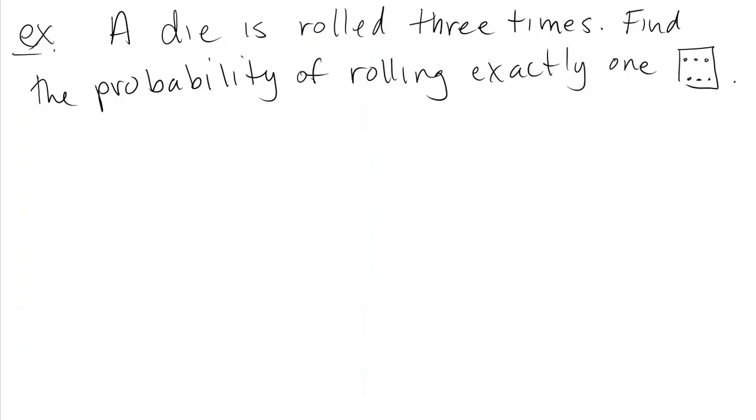Rather than having to write all that out, we can find this probability using the binomial probability formula that we were just looking at. Before we just jump in using it, let's verify that this is binomial. I mean, it would be kind of silly of me to give this long speech and then have this not be binomial. So obviously it's going to be, but let's make sure. There are a fixed number of repeated trials because we're rolling the die 3 times. The outcomes of those trials can be classified into one of 2 outcomes because you either roll a 6 or you don't roll a 6.